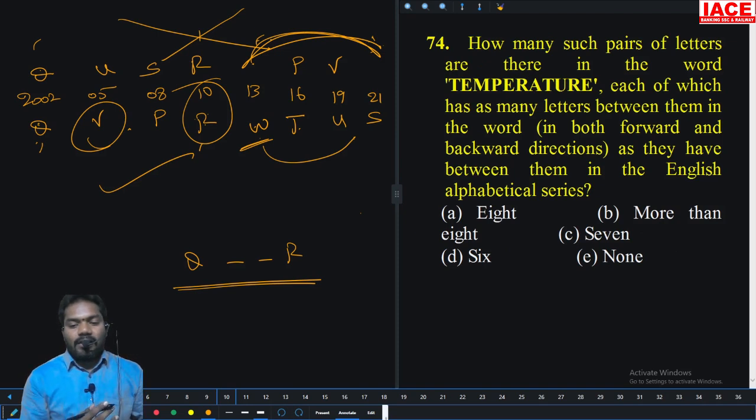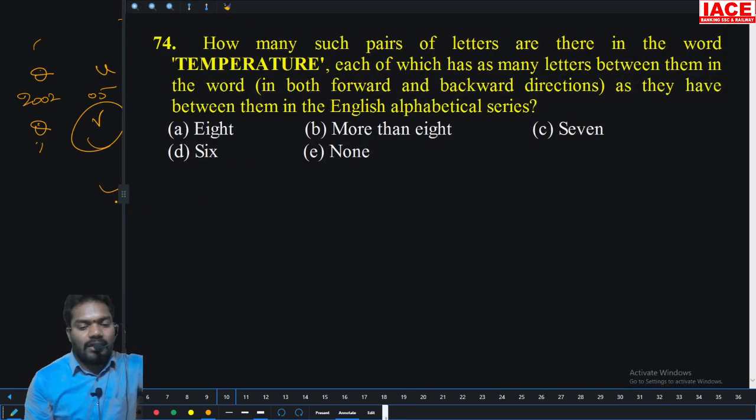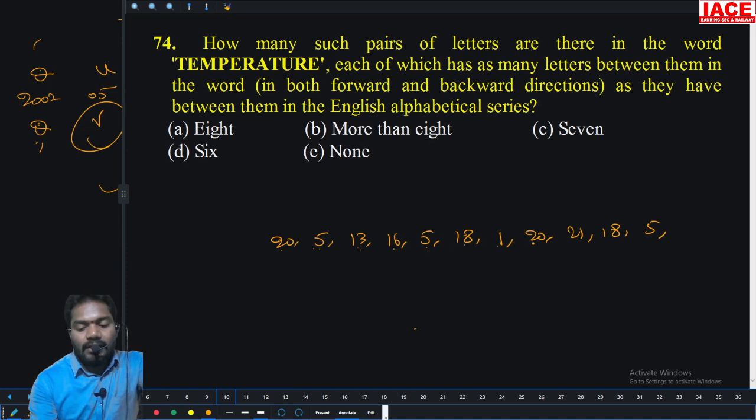How many such pairs of letters are in the word TEMPERATURE, in each of which there are as many letters in between in both the forward and backward directions? Tell me the numbers: 20, 5, 13, 16, 5, 18, 1, 20, 21, 18, 5. Let's check: 20, 21, 22, no need. 5 through 14, no. 13 through 20, no. 16, 17, 18, 19, 20, 21.